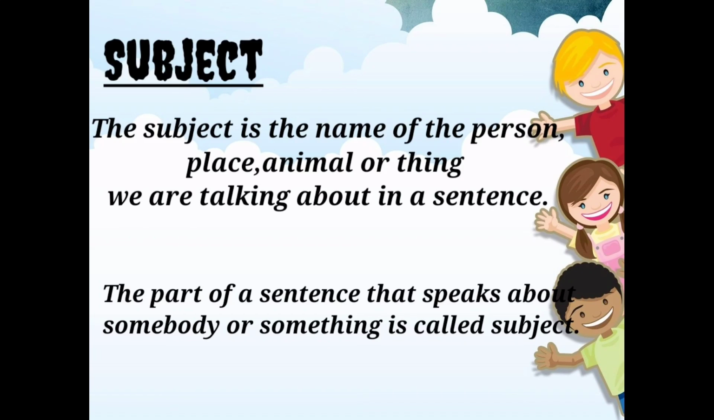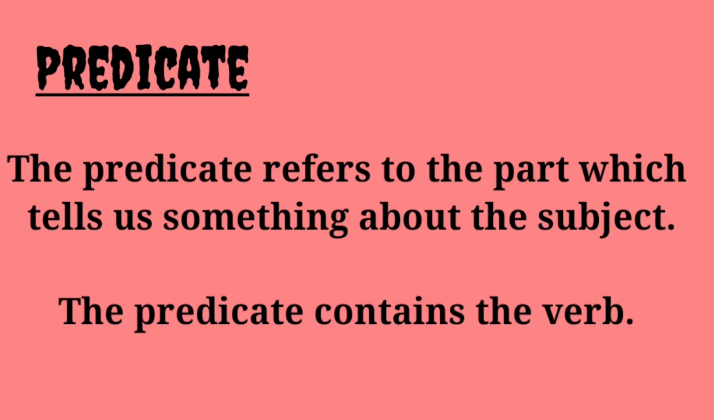See here, a subject is a name of the place, animals or things we are talking about in a sentence. ஒரு சென்டென்ஸில் நம்ம யாரை பற்றி பேசுகிறோமோ, இல்லை ஏதாவது ஒரு பிளேஸ் பற்றி பேசுகிறோமோ, இல்லை அனிமல்ஸ் பற்றி பேசலாம், இல்லை ஏதாவது ஒரு திங் பற்றி பேசும்போது அதுதான் அங்கே சப்ஜெக்ட். Okay, have you understood? A part of a sentence that speak about somebody or something is called subject. Okay, a predicate refers to a part which tells something about the subject. ஒரு ஆக்ஷன் டன், எந்த ஒரு ஆக்ஷன் நடந்தாலும் அதுதான் ப்ரெடிகேட். ஓகே, have you understood? Doer of an action is subject and the action done is predicate.